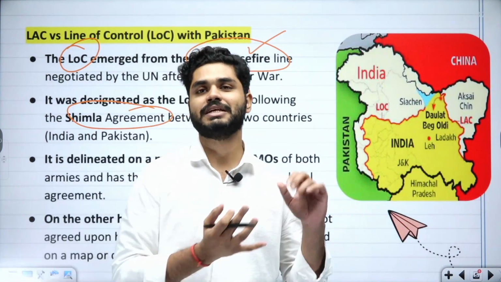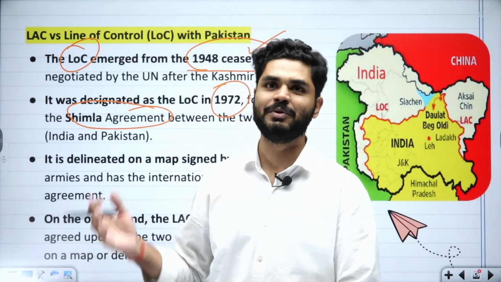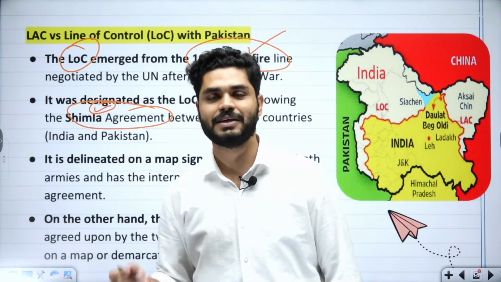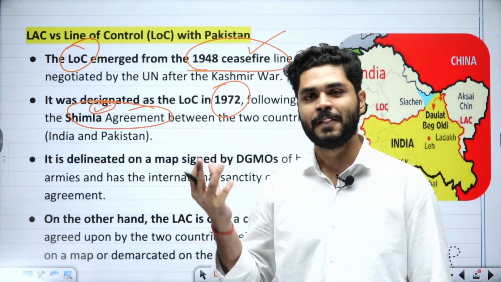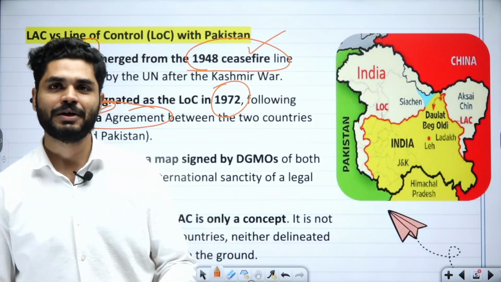A war happens when there is a difference between two countries, and then we sit on a table and sign agreements and all those things, and obviously the winner country has a sway on the agreements. They write the history, as we say.